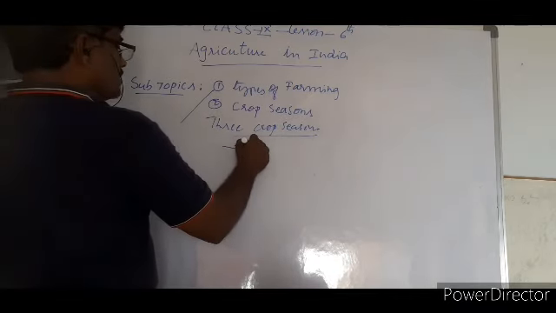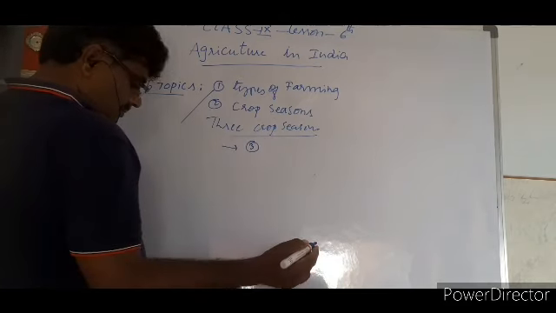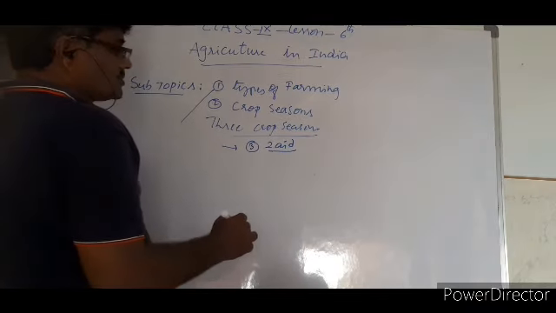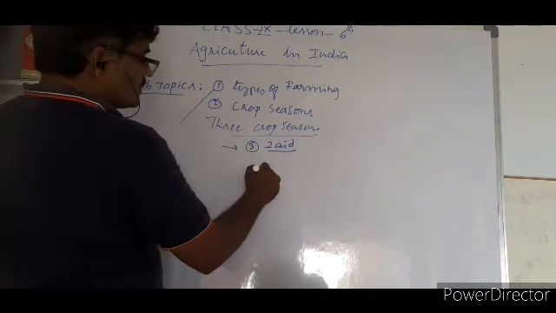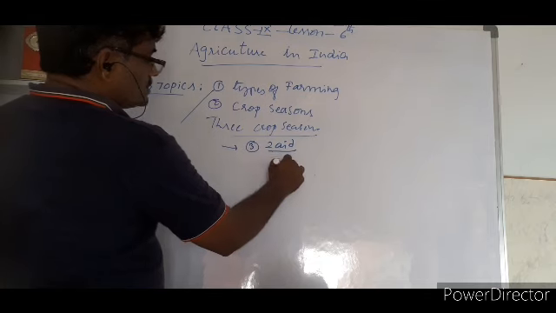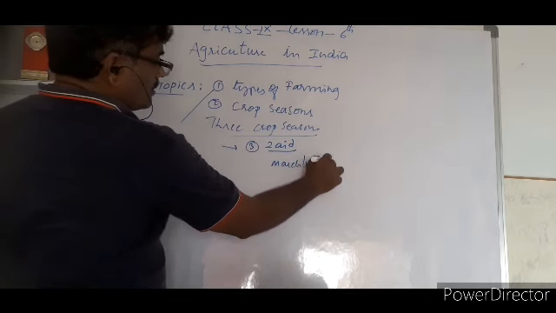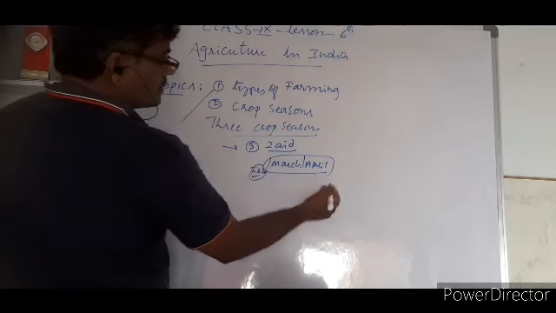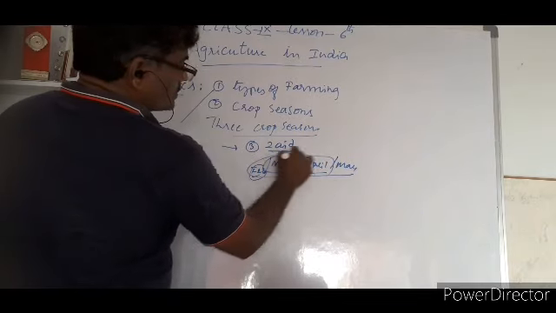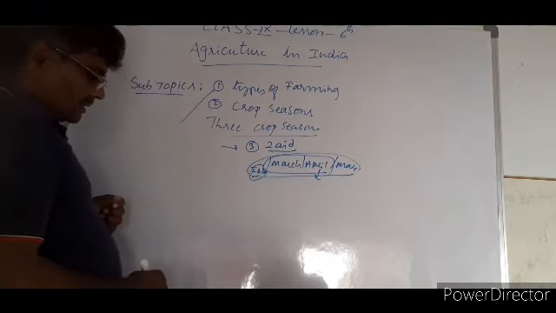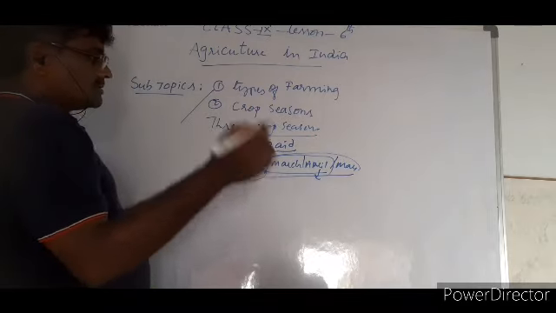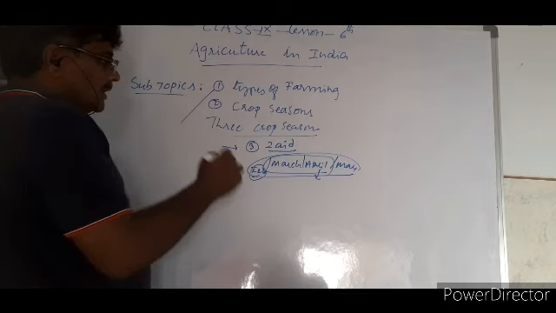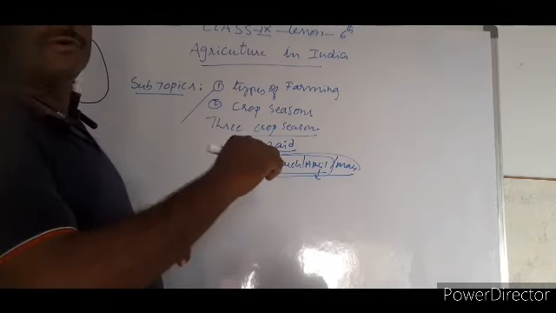The third crop is called the summer crop. What do you call this one? Zaid, Z-A-I-D. The crop that is mostly grown between two seasons. Particularly March, April. April is the major period. Even February sometimes. February, March, April, even sometimes May. Actually, this is the period of Zaid. Zaid crop is mostly seen between Kharif and Rabi, the end of Rabi and the starting of Kharif.